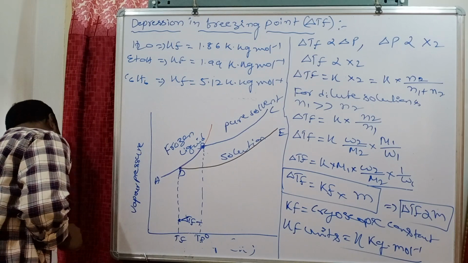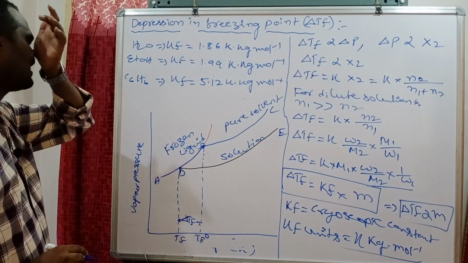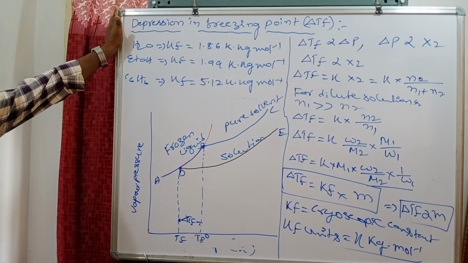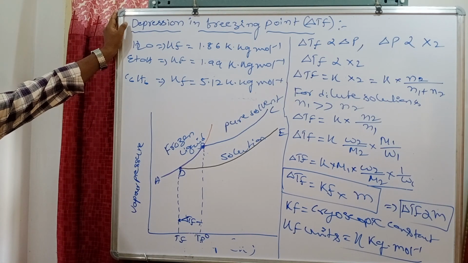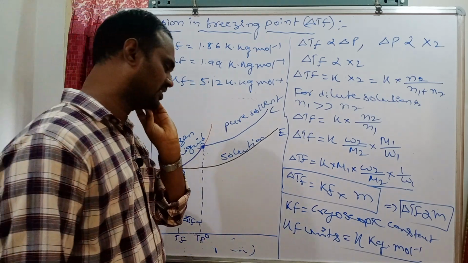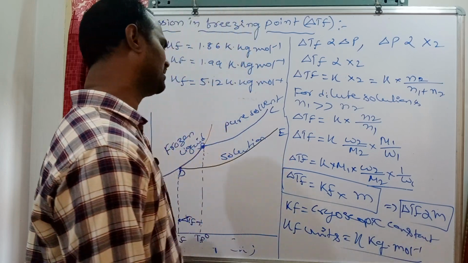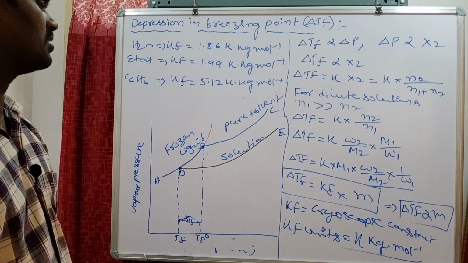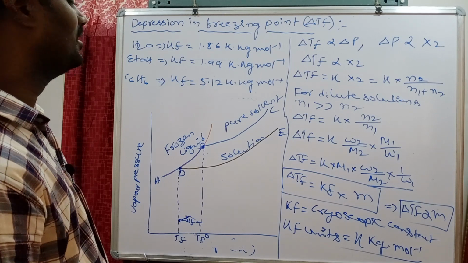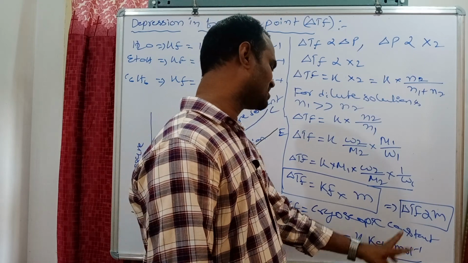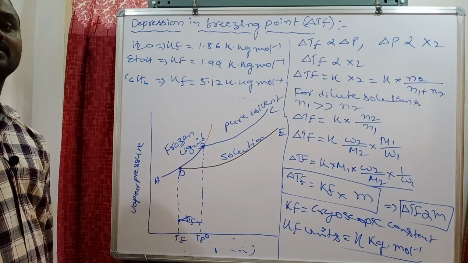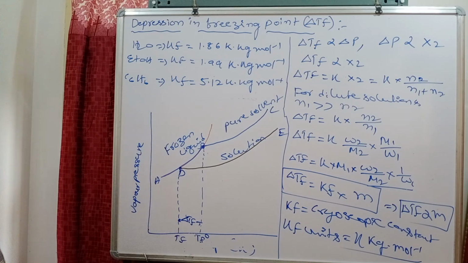In most cases, in problems, they will provide Kf or Kb values as constants to do the problems. Is it clear? No need to memorize the cryoscopic constant value for every component. Cryoscopic constant is the molar depression constant or freezing point depression constant. Its units are K kg mol inverse, and the Kf value is fixed for different solvents.